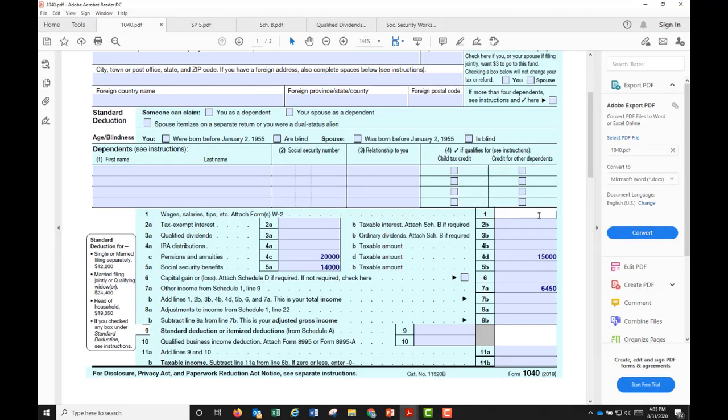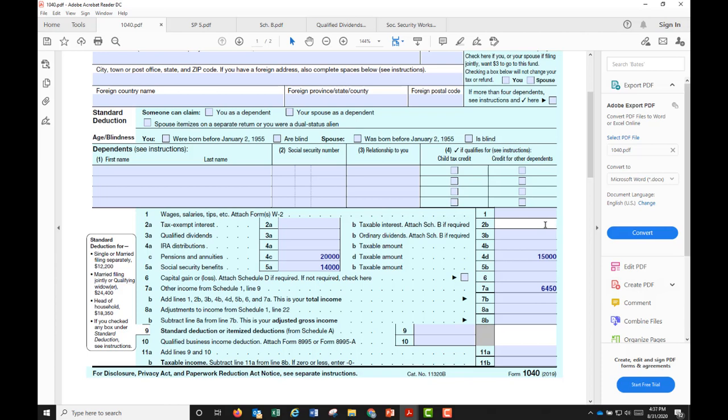So on here, line 1, you have the W-2 earned income. On line 2, you have City of Atlanta and Wells Fargo interests reported in the appropriate box. On line 3, you have dividends from Fidelity and from 20th Century. Report the appropriate qualified dividends and the ordinary dividends.